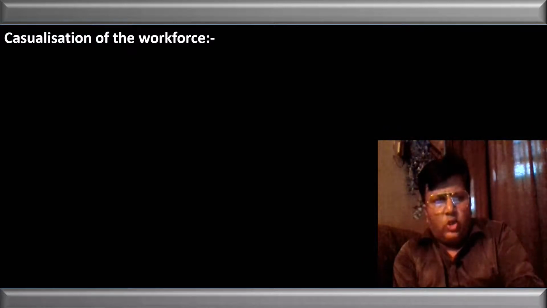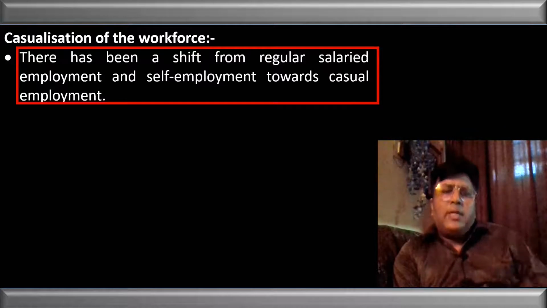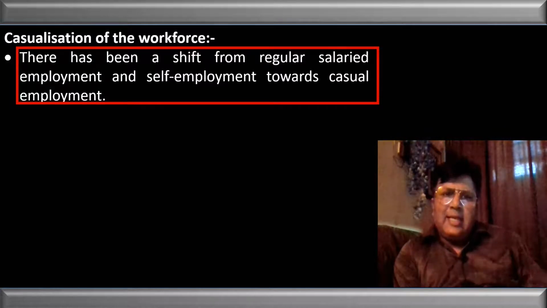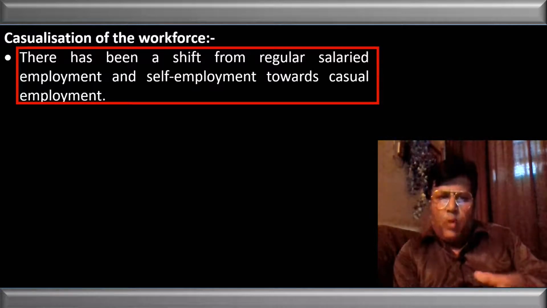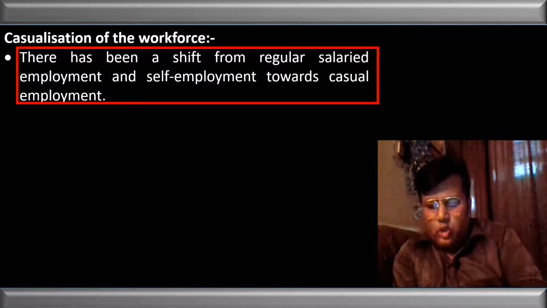What is casualization of the workforce? When we talk about the casualization of the workforce, we can say that there has been a shift from regular salaried employment and self-employment toward casual employment. So the shift from salaried employment and self-employment toward daily wage or casual employment is called casualization of the workforce.